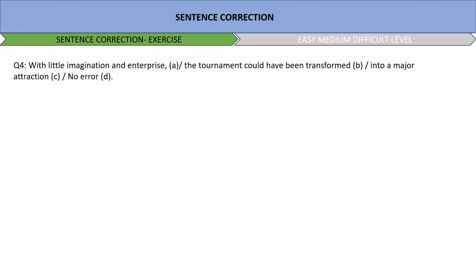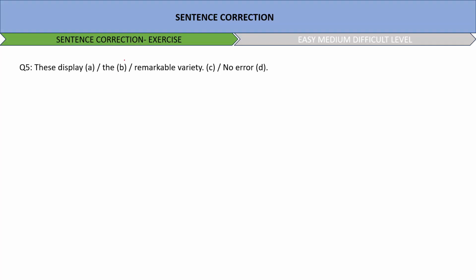Next, with little imagination and enterprise, the tournament could have been transformed into a major attraction. No error? Definitely this sentence has no error. It's appropriate. Next, these display the remarkable variety. Okay, the error here is in option number C. A remarkable.